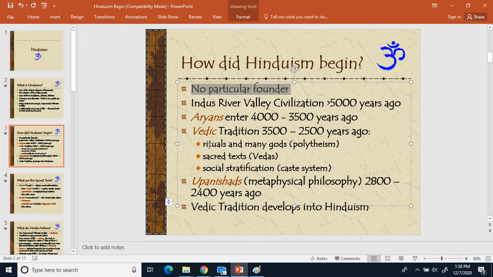They do have a lot of rituals in the religion, a lot of gods. We're going to talk about that. When you have multiple gods in a religion, that's called polytheism. So many gods is polytheism. If you have only one god, it's monotheism. So Hinduism is a polytheistic religion because it has many gods, while in a religion like Christianity, there just is God, and therefore it's a monotheistic religion because there's one God.